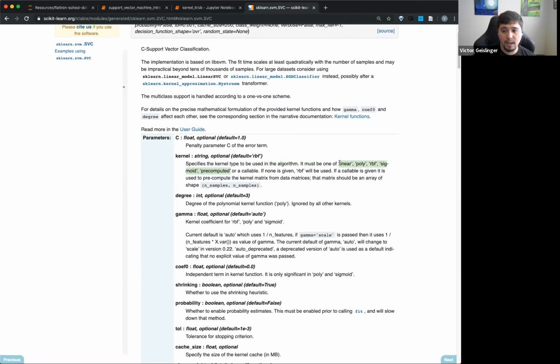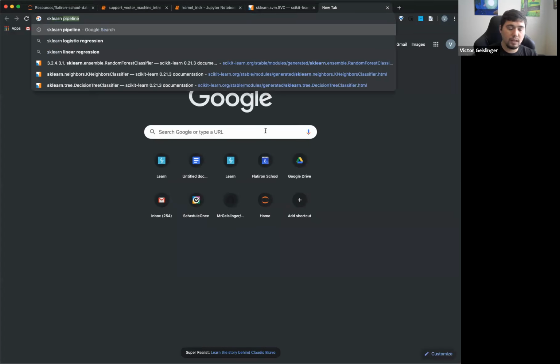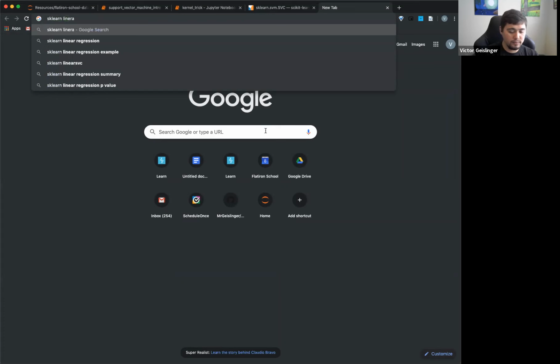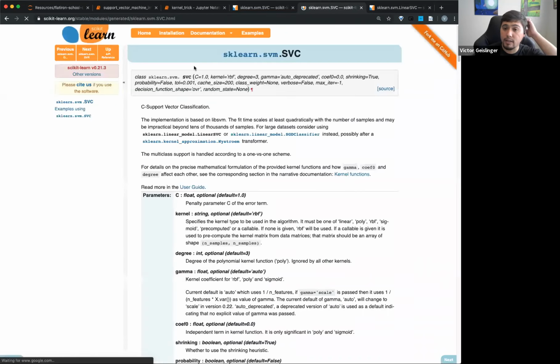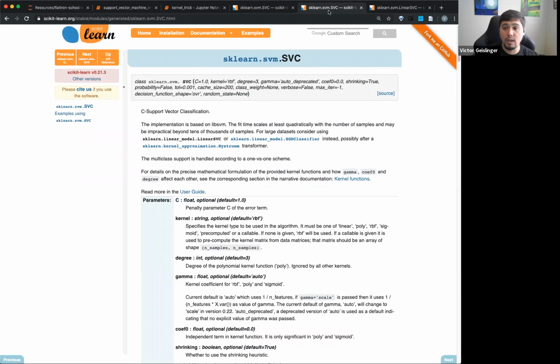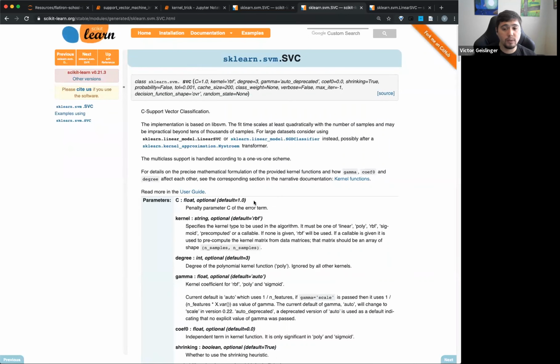Note that if you use a linear kernel here, it's not as efficient as using LinearSVC. Technically, a support vector machine with a linear kernel should perform the same way as calling LinearSVC. However, LinearSVC has some extra optimizations.